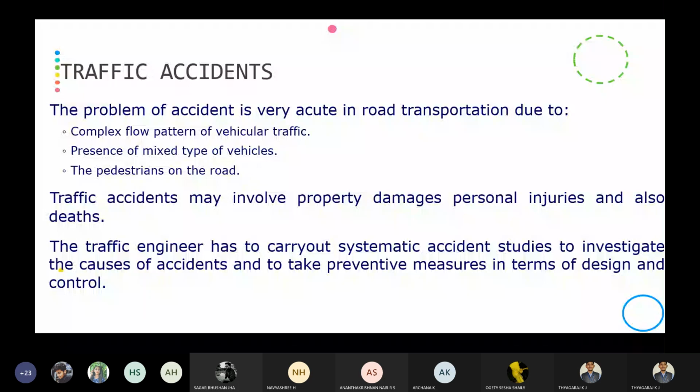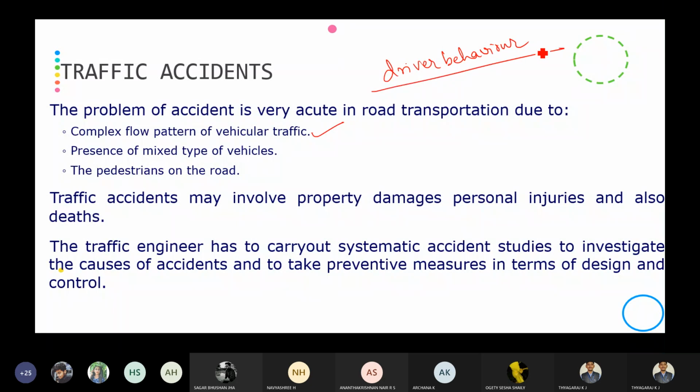In the second module, we already learned that the problem of accidents is very acute in transportation due to complex flow patterns. Complex flow pattern means we can't easily analyze the driver behavior. The driver behavior is very complex in nature.